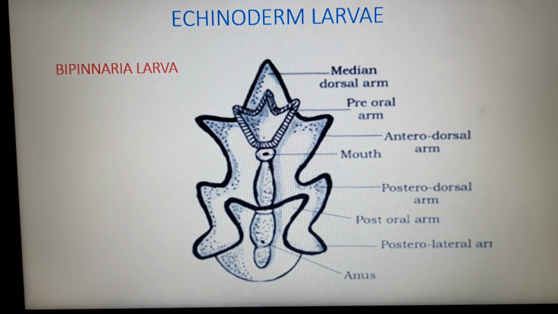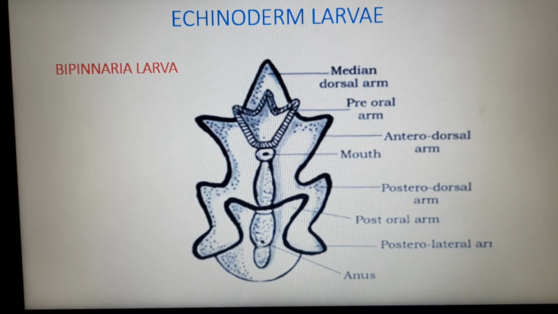Firstly, Bipinnaria larvae. It is the larvae of Asteroidea which feeds on diatoms. After hatching, the larvae develops cilia and begins a free swimming life called Bipinnaria larvae. A ciliary band develops on the stomodeal walls, which helps in feeding. Two lateral longitudinal locomotory